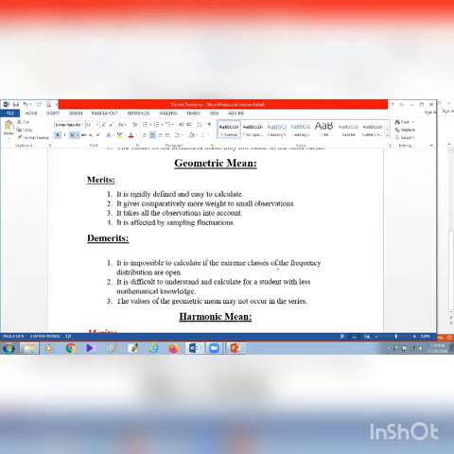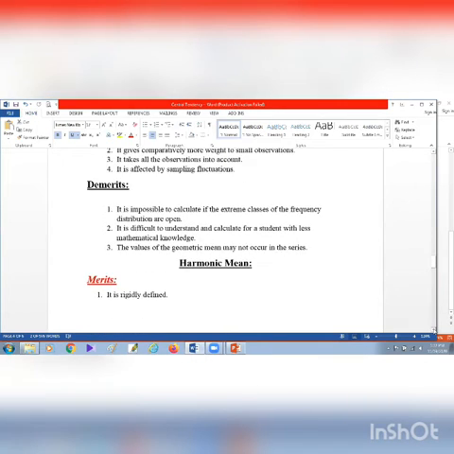And the demerits of geometric mean are: it is impossible to calculate if the extreme classes of the frequency distribution are open. It is difficult to understand and calculate for a student with less mathematical knowledge. That is, for those who are weak in mathematics, it is not easy to understand the geometric mean, and it is quite difficult for those students to calculate. Then the value of the geometric mean may not occur in the series.